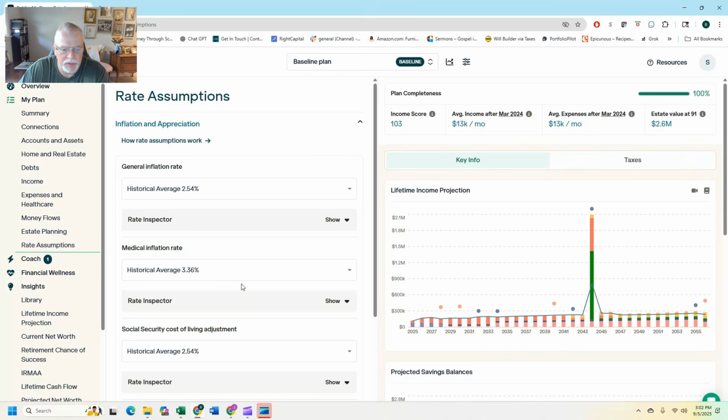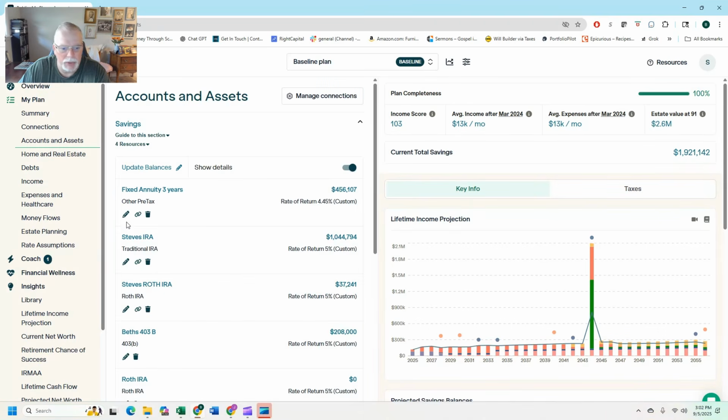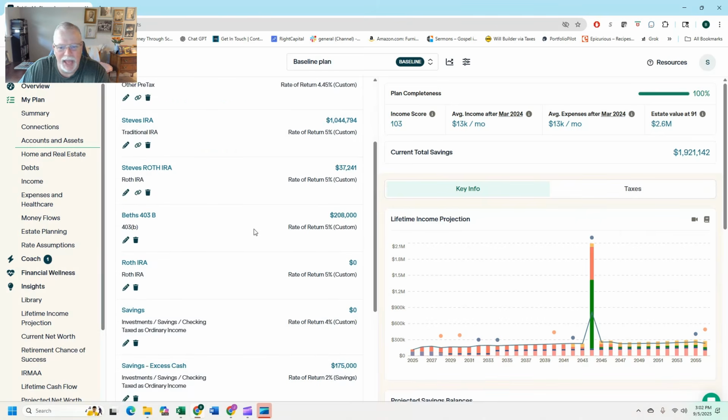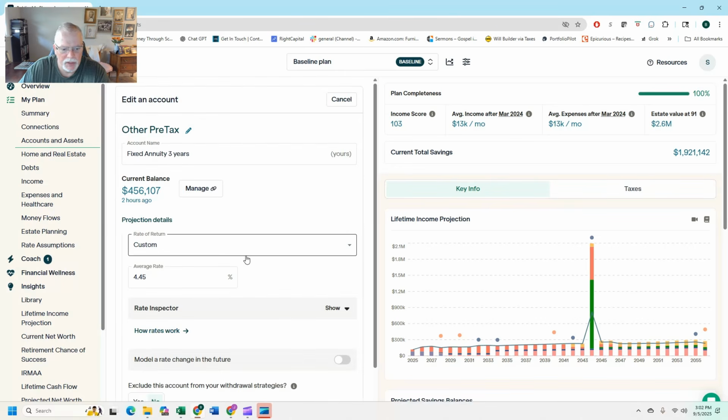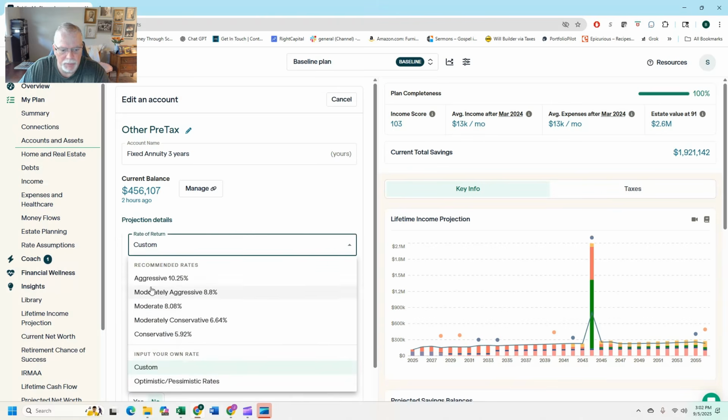I'm going to show you this though too. In the old Boldin, and I haven't tried this because, like I said, I don't tend to go optimistic or pessimistic. I always just go average, to be honest with you. But if you edit this, I always put mine at custom. They have these built in. Now I don't know if these recommended rates are going to change. So in other words, if I pick moderately conservative, does it change? Let's find out.